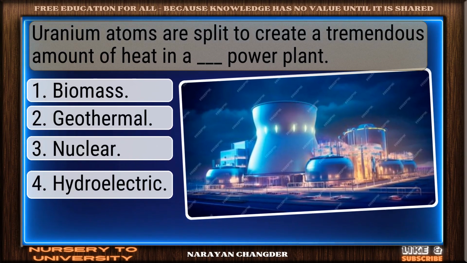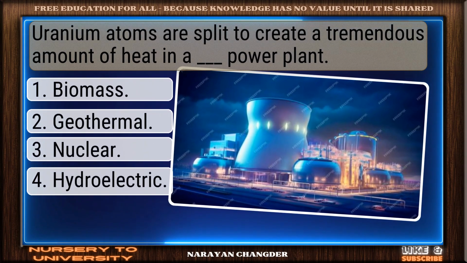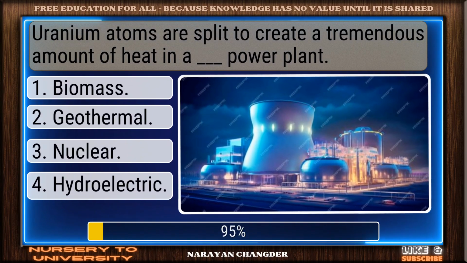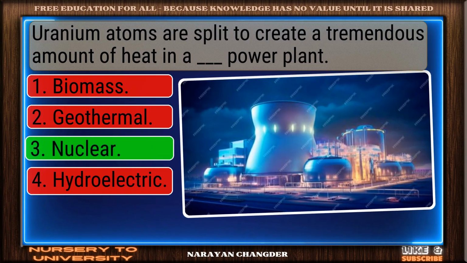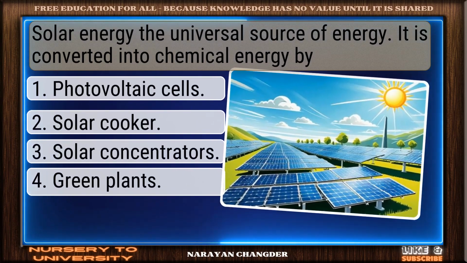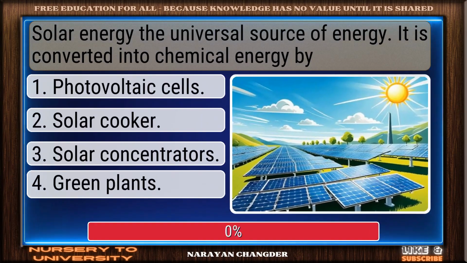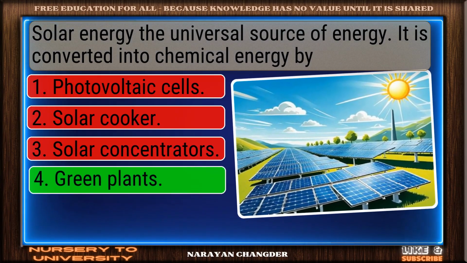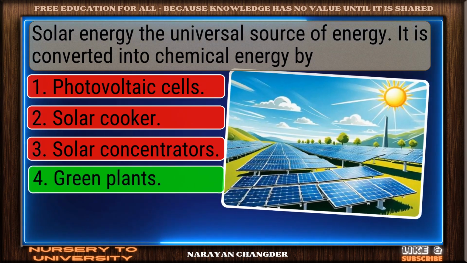Uranium atoms are split to create a tremendous amount of heat in a dash power plant. Excellent choice. Nuclear is right. Solar energy, the universal source of energy, is converted into chemical energy by. Bravo. Green plants is the answer.